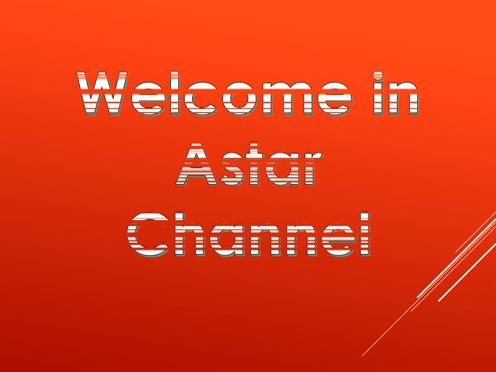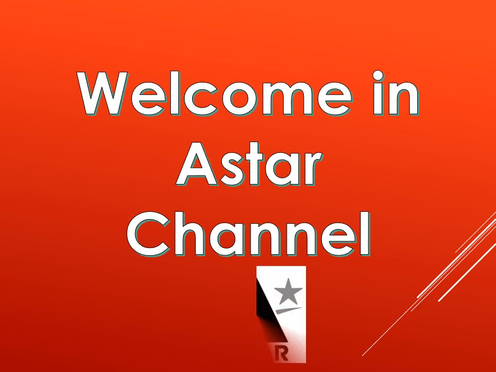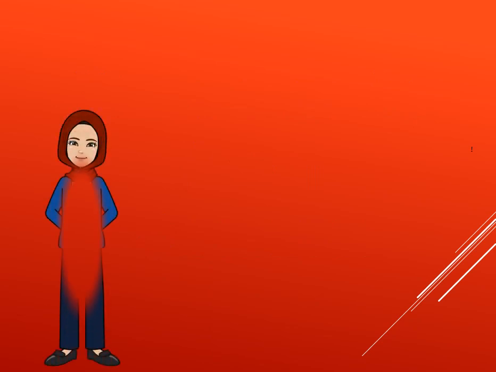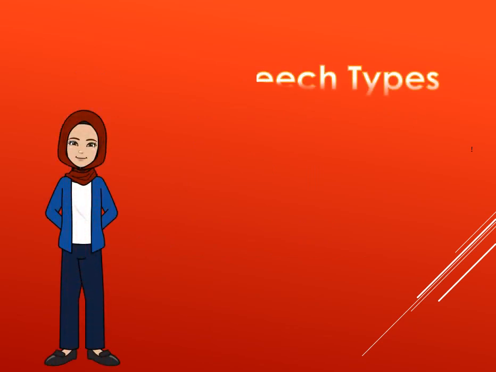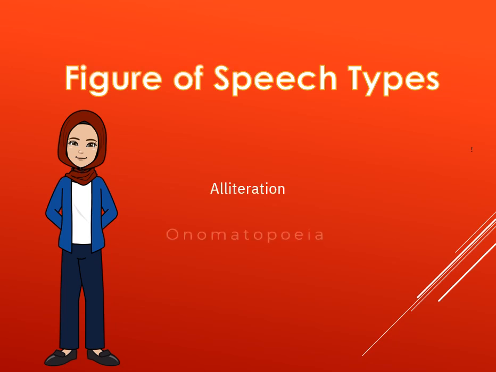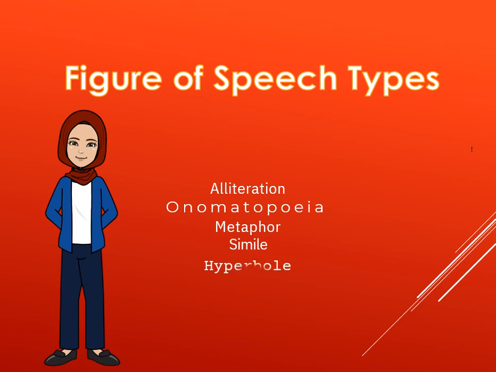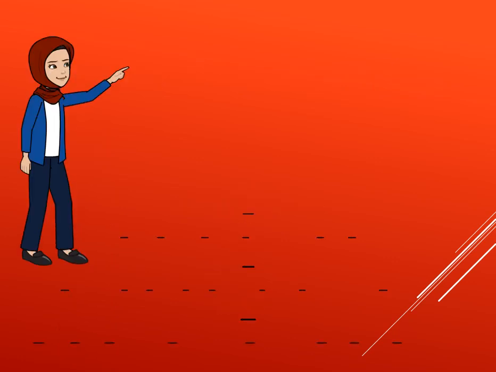Welcome to A-Star channel. Today we will talk about the figure of speech. Figure of speech types are alliteration, onomatopoeia, metaphor, simile, hyperbole, personification, idioms. Let's start with alliteration.